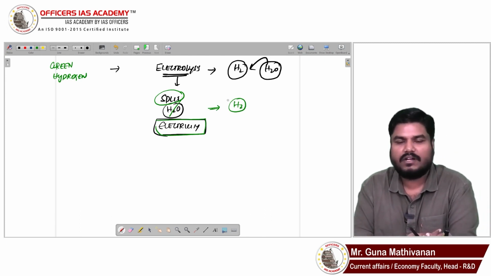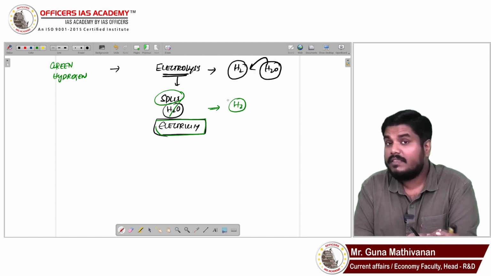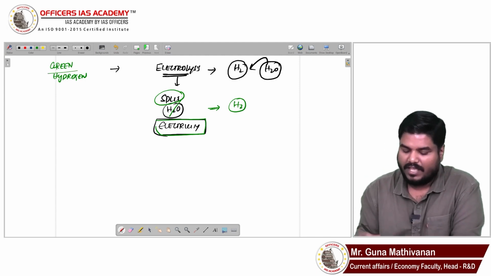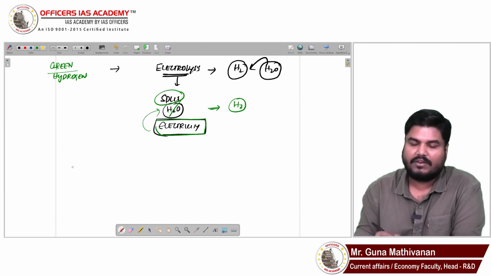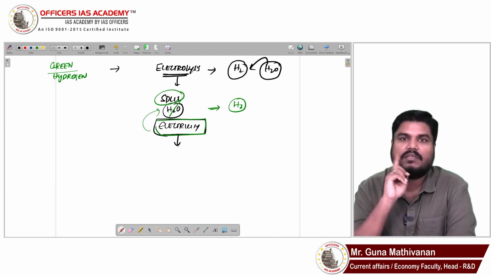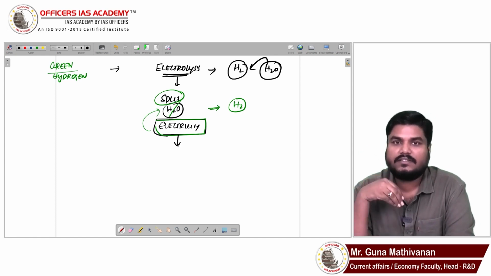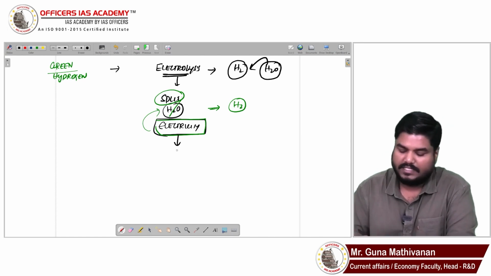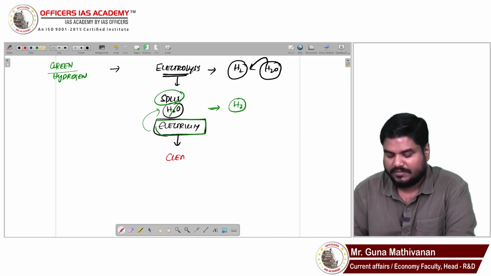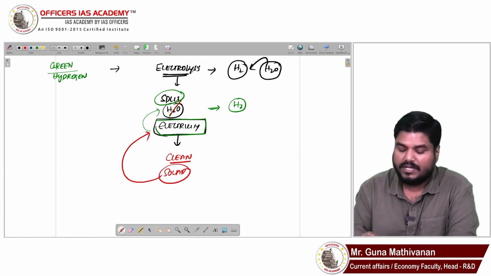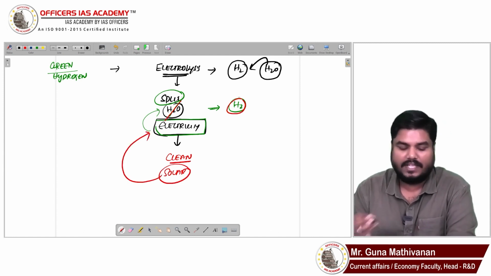This alone is not sufficient to qualify it as green hydrogen. I am using electricity to split the water, right? This electricity should not be produced from a thermal source. This electricity should not be produced from a polluting source. If this electricity is produced from some clean source, let's say solar. Assume solar power is used to split the water to produce hydrogen, then it will be called